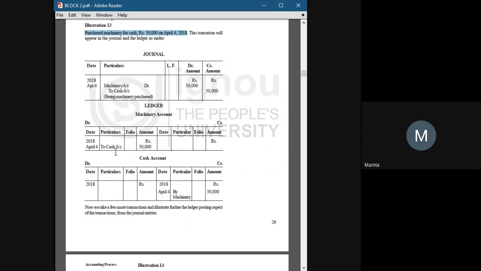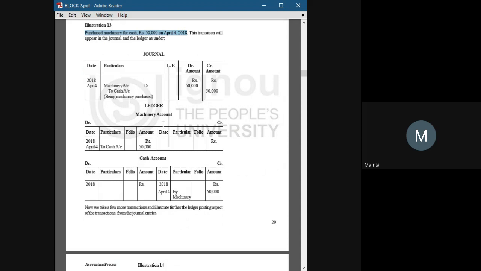And coming to cash account, as you can see, cash account is credited here. So we have to go to the credit side of cash account, and there we have to write it like 'by machinery 50,000'. Now, remember, on the debit side of any account, the entry will be mentioned with a prefix of 'to'.